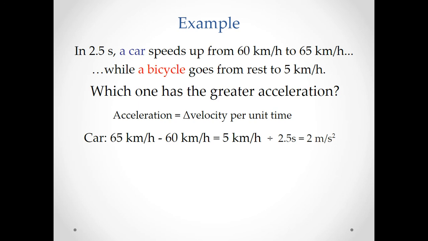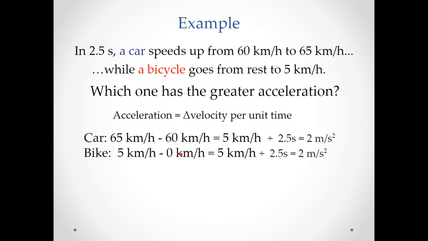What about the bike, though? Right, so the bike went from 0 kilometers per hour, rest, to 5 kilometers per hour. So 5 minus 0 is a change of 5 kilometers per hour divided by the time, 2.5 seconds, and we get 2 meters per second squared.